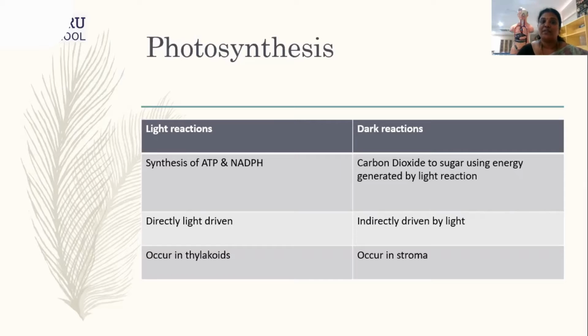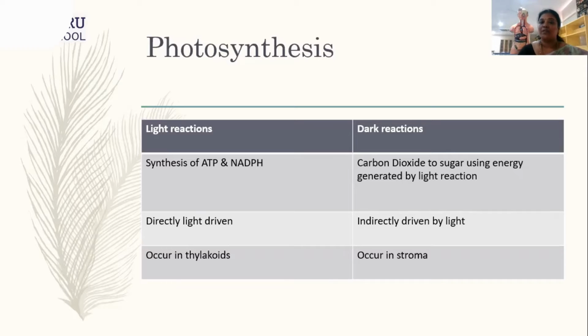Light reaction is a directly light-driven reaction, wherein it is dependent upon the source of light, mainly the sunlight. The plants will take in the sunlight. So it is directly dependent on the sunlight, and so I am calling it the light reaction. If there is no sunlight, the reaction will not happen. Now, where does this occur? This occurs in the thylakoids of the chloroplast.